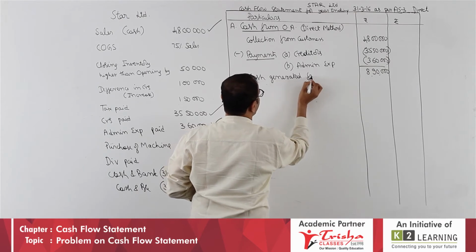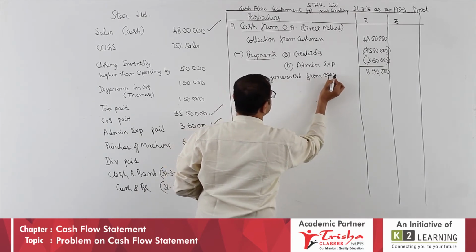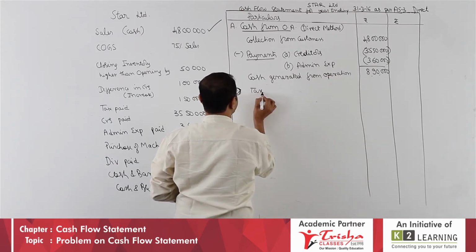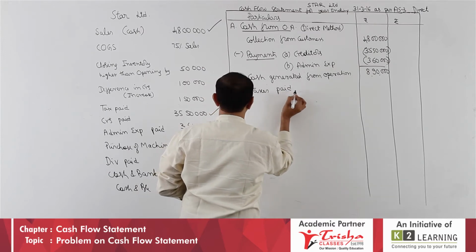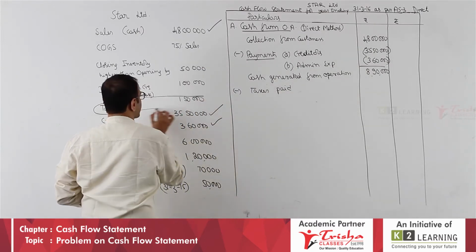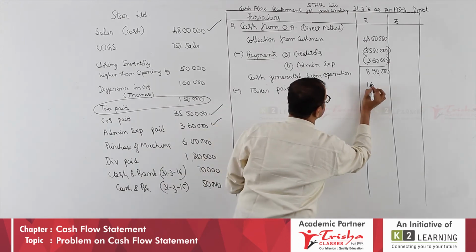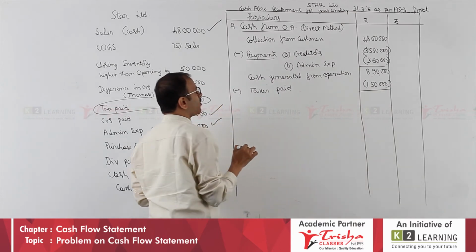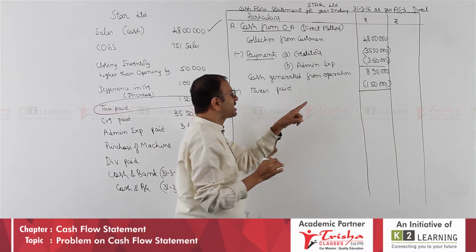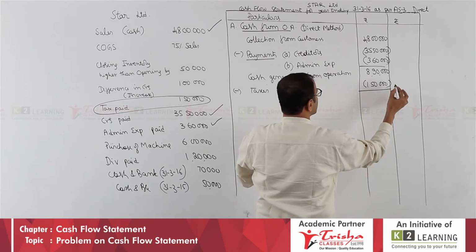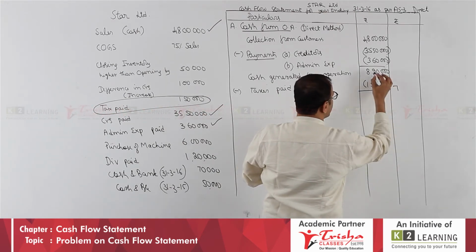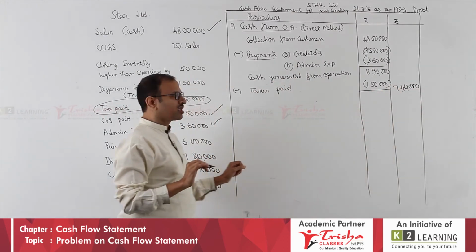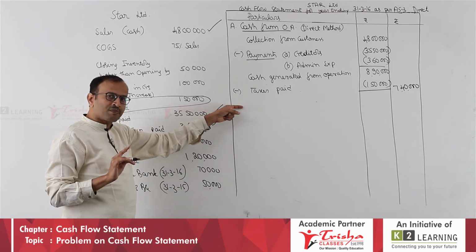Cash generated from operations. Can you tell me what is the next one to be written? After this, two items, minus taxes paid and extraordinary items if any. Taxes paid, do you have taxes paid? I am taking this detail, 1 lakh 50,000. If you deduct it, you will arrive at cash from operating activity, 8 lakh 90,000 minus 1 lakh 50,000. Your net answer is 7 lakh 40,000. You may get a doubt. What is the doubt? First doubt is, I have not written plus or minus extraordinary items.